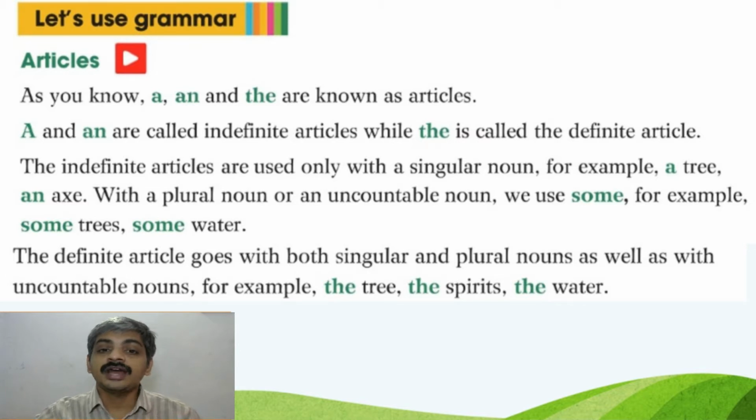With a plural noun or an uncountable noun, we use some. For example, some trees, some water. The definite article goes with both singular and plural nouns as well as with the uncountable nouns. For example, the tree, the spirits, the water.